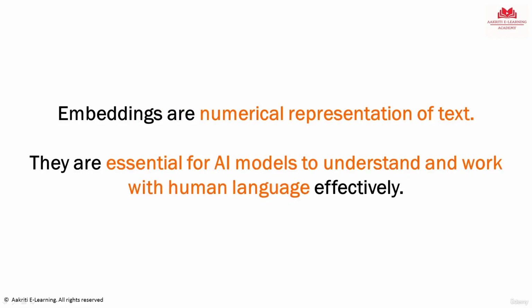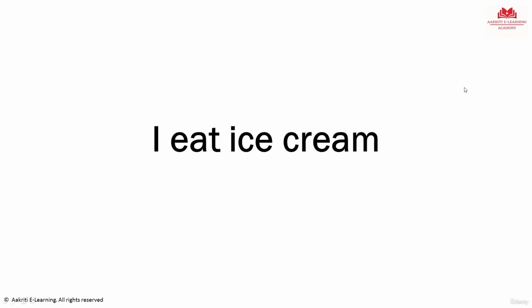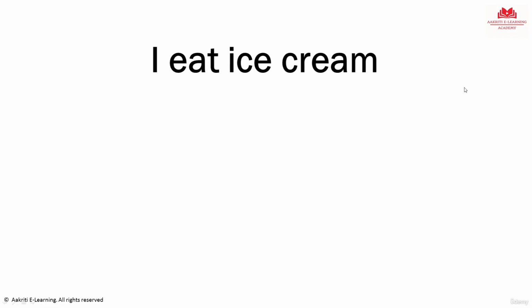So an embedding is a numerical representation of text, and once you put words into numbers, meaning once you generate these embeddings, it becomes very easy for an LLM to understand it and work with it. How? Let's see that in the next slide. So let's suppose that we have a text, eat ice cream. Now we need to convert this into a number so that the LLM can understand it, it can generate more text around it, or it can answer questions around it.